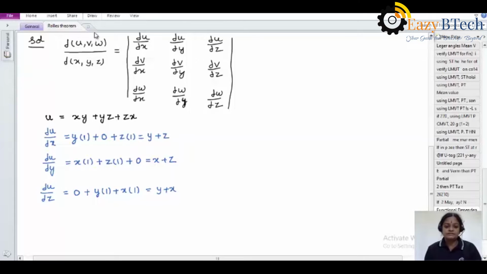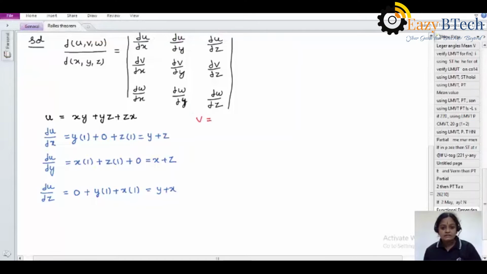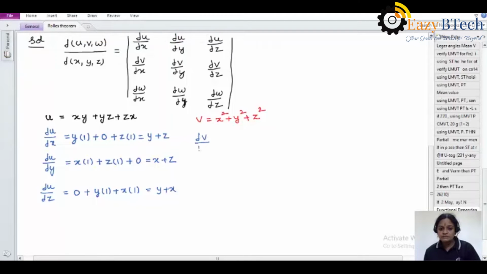And coming to the v term here, v is x square plus y square plus z square. Now doing the partial differentiation of this term. So dou v by dou x, the answer is 2x only. For y square it is 0, no x, and for z square it is 0, no x. No x means what here, students? Y square is common, for 1 differentiating it is 0, z square is common, for 1 differentiating it is 0. Dou v by dou y, the answer is 2y, and dou v by dou z, the answer is 2z.